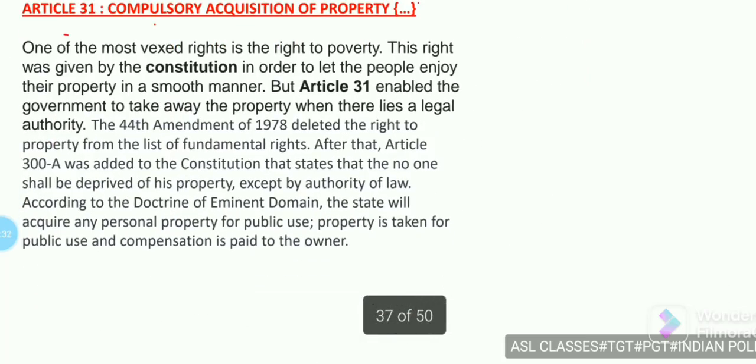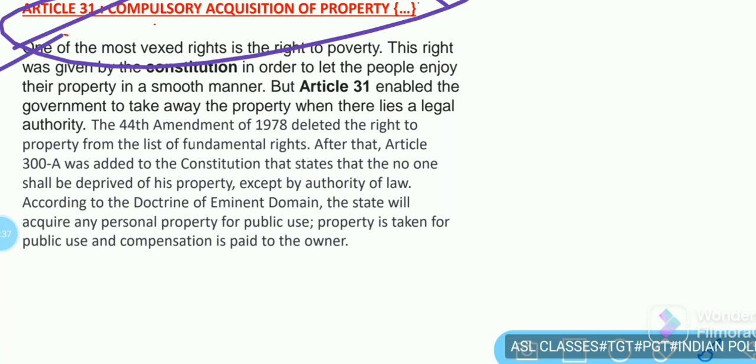Article 31 dealt with compulsory acquisition of property. One of the most vexed rights is the right to property, and this right was given by the Constitution to let people enjoy their property in a smooth manner. But Article 31 enabled the government to take away property when there is legal authority. The 44th Amendment of 1978 deleted the right to property from the list of fundamental rights.